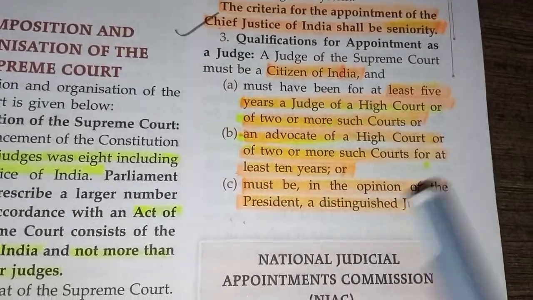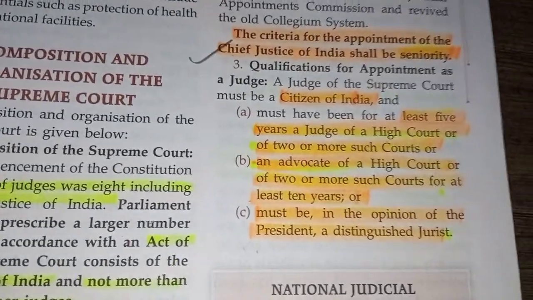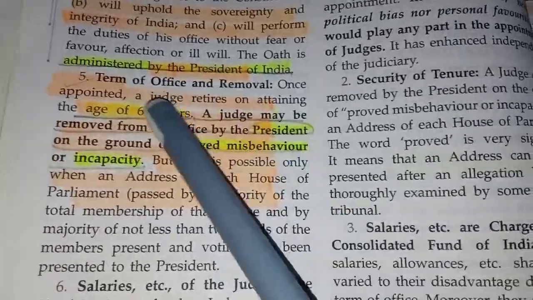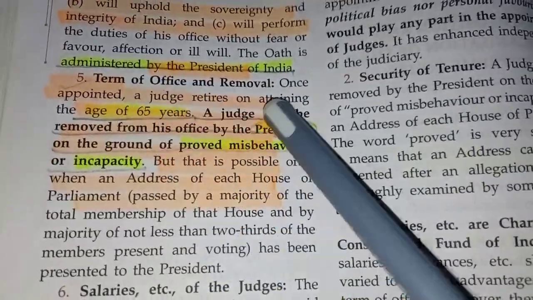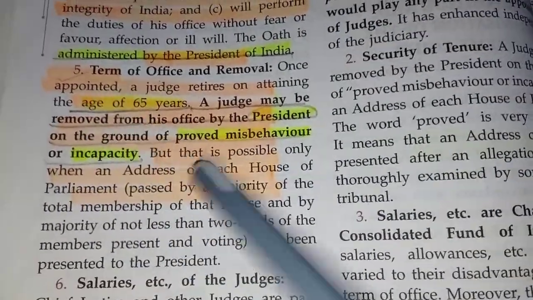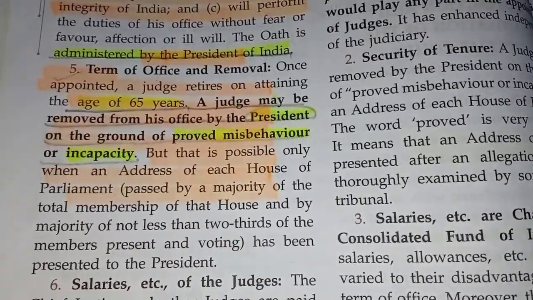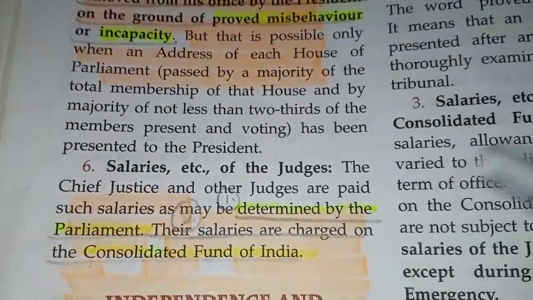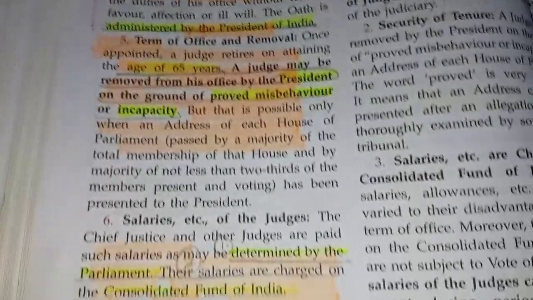Must be, in the opinion of the president, a distinguished jurist. The term of office and removal, like once appointed, a judge retires on attaining the age of 65 years. A judge may be removed from his office by the president on the ground of proved misbehavior and incapacity. The salaries and then we have oath of office.